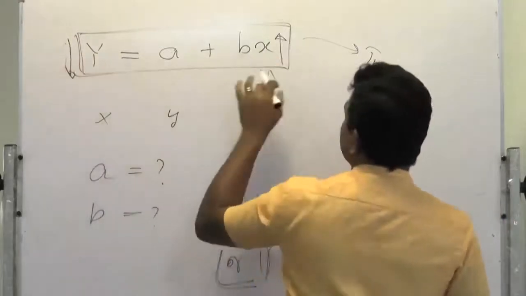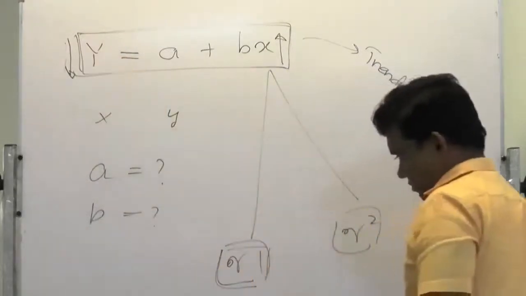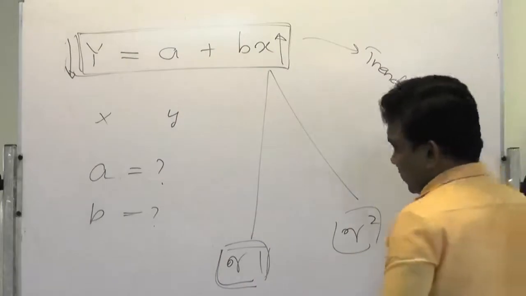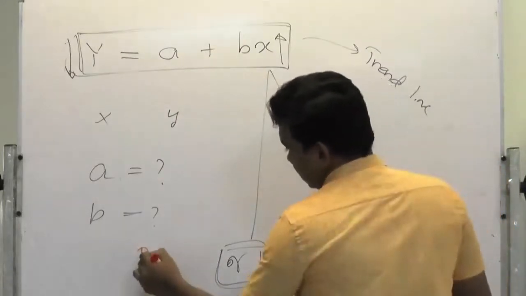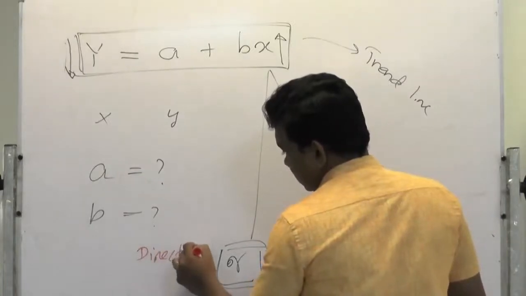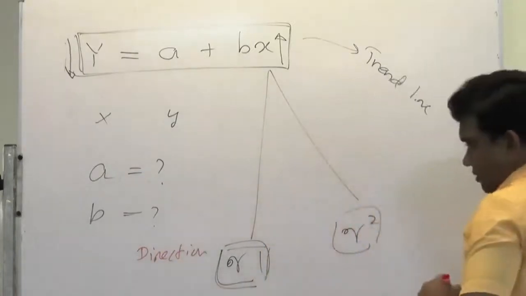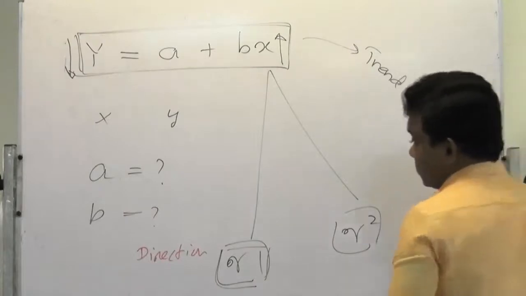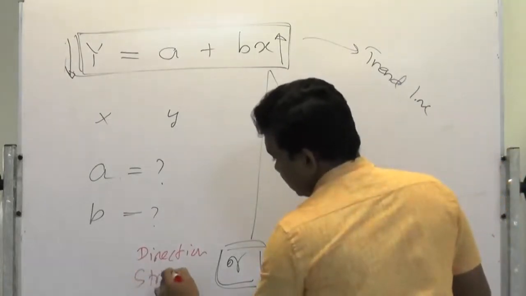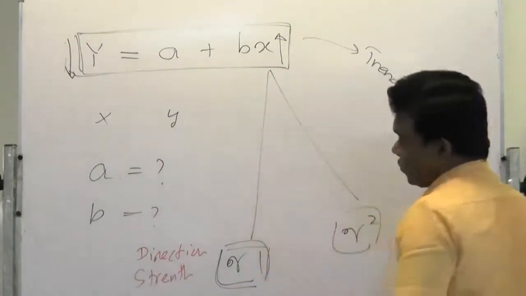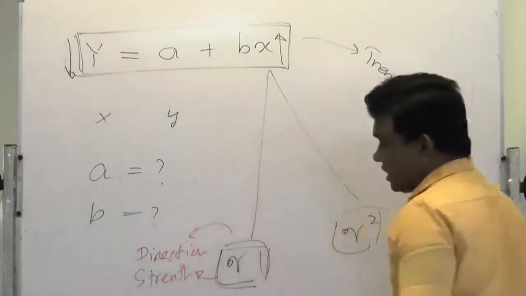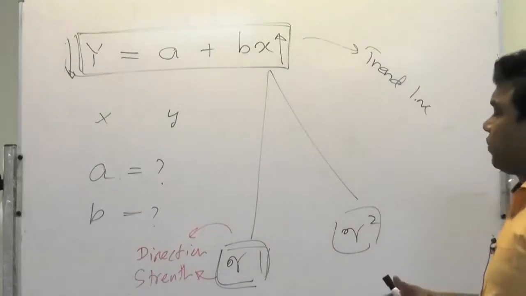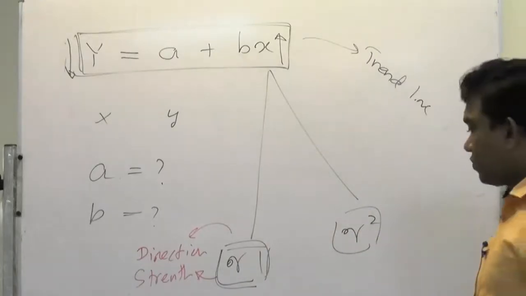When x increases, y decreases. Therefore, the correlation coefficient tells us the direction of the two variables, and the strength of the two variables. It gives us the signal of the direction and the strength.